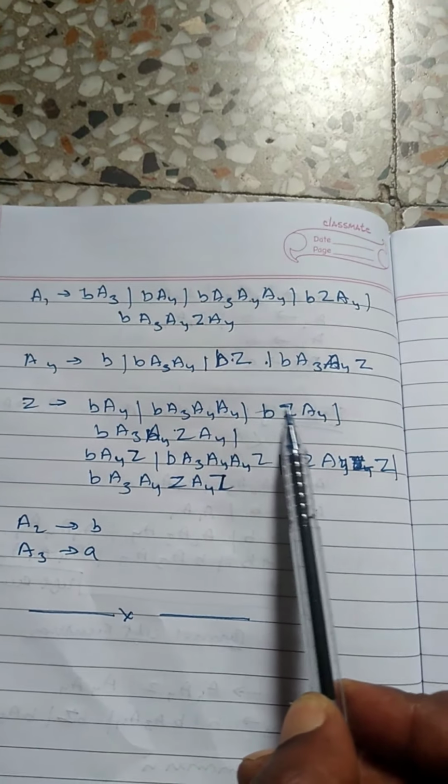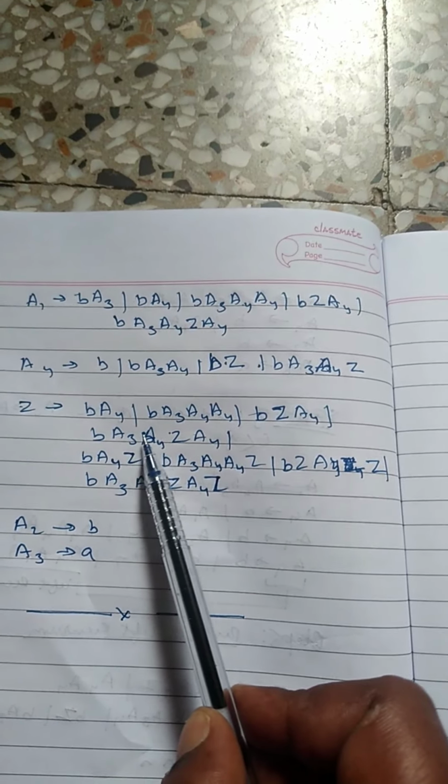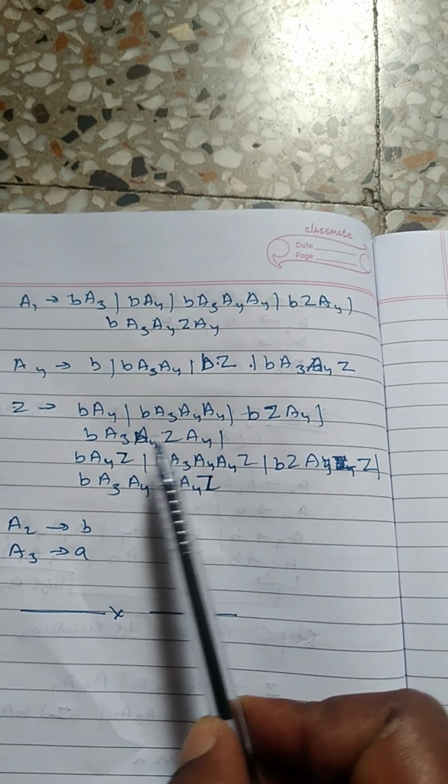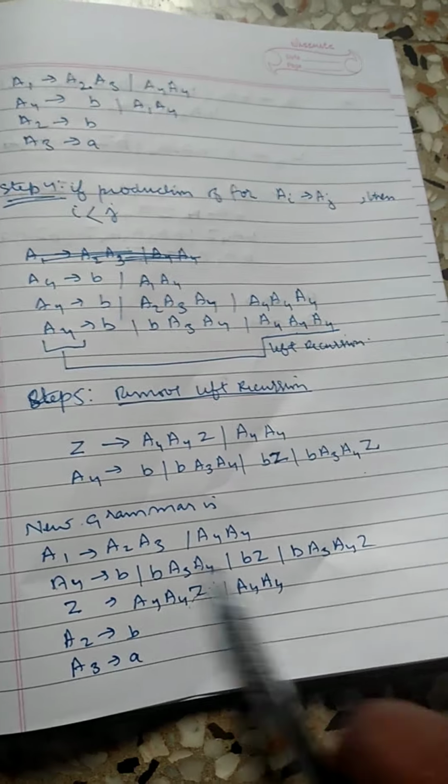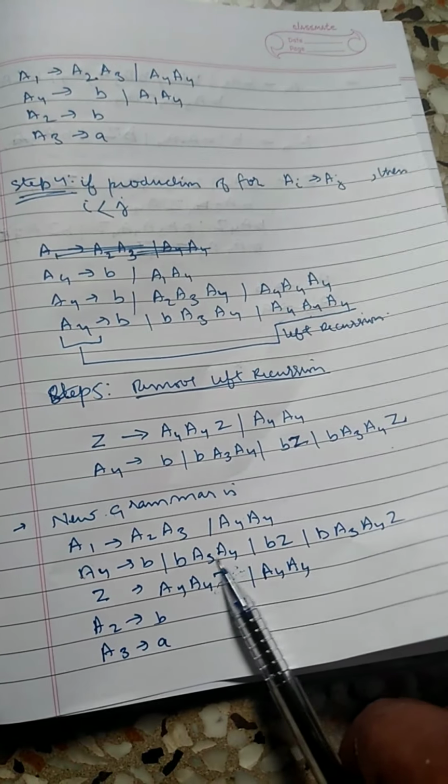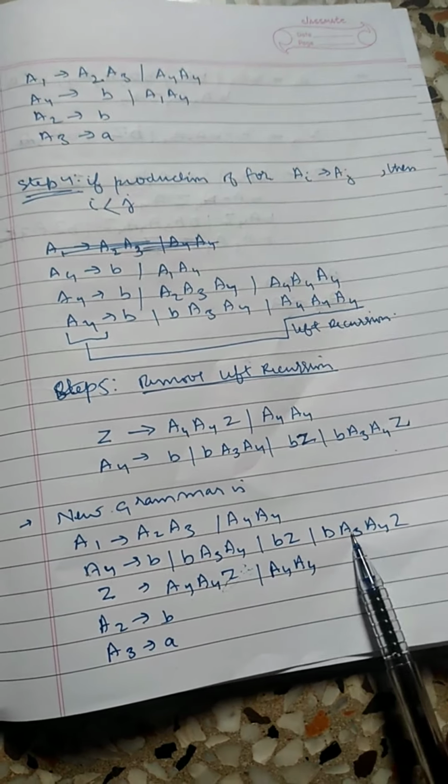This is the first part. And for the second, A4 A4, we replace the first A4 with its value, that is b A3 A4, b Z, b A3 A4 Z, and we get these productions.